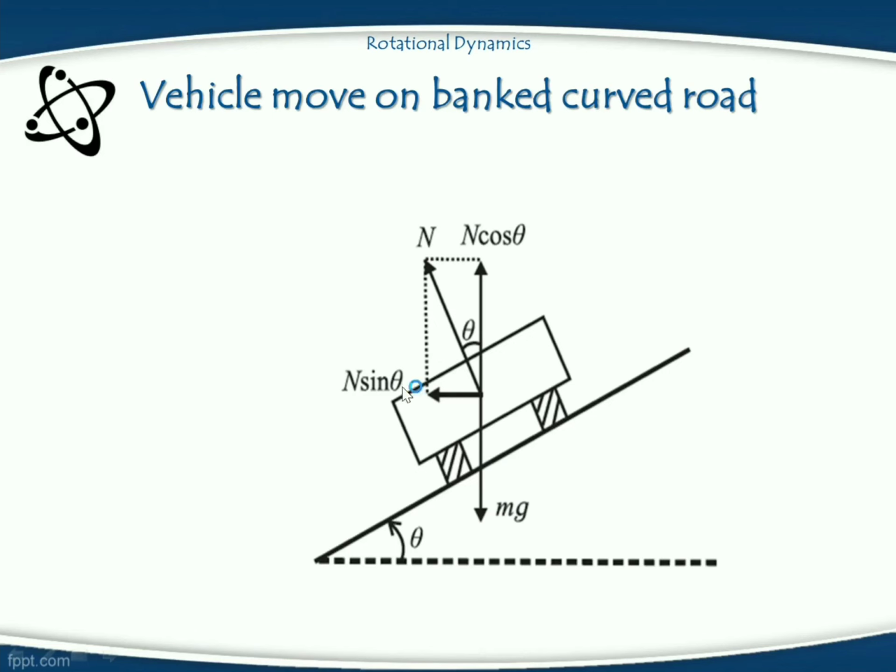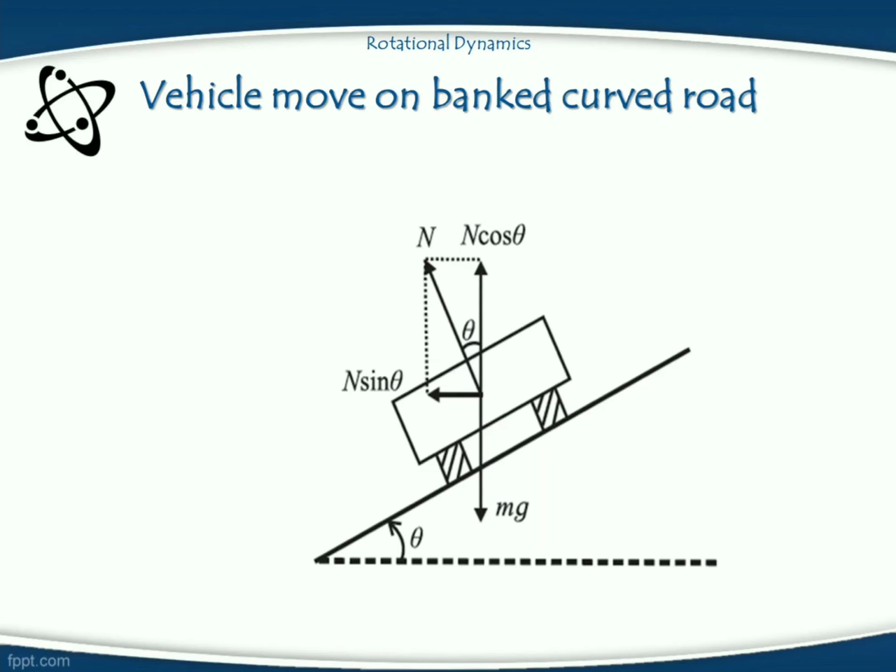In this situation, we consider the force of friction is ignored but not neglected. When the vehicle is at this position, there are two forces acting on the vehicle. First one is the normal reaction, which is perpendicular to the surface, and second one is its weight, which acts vertically downward.